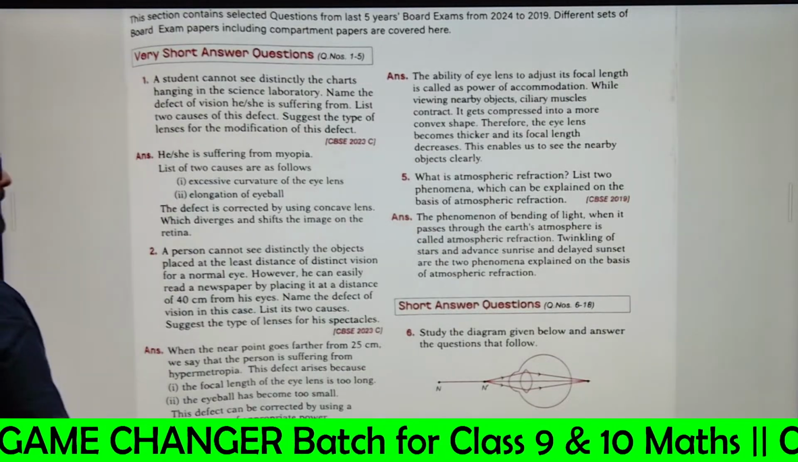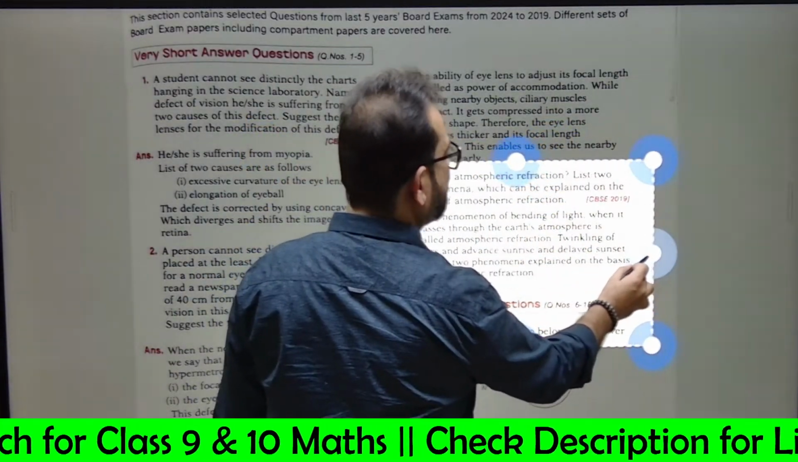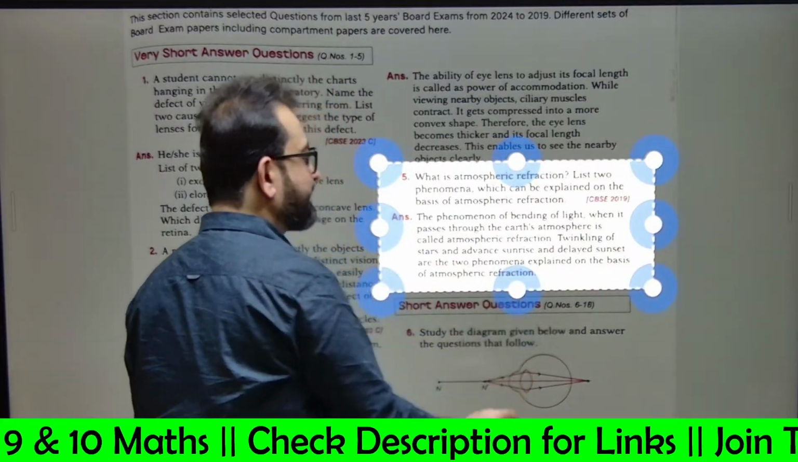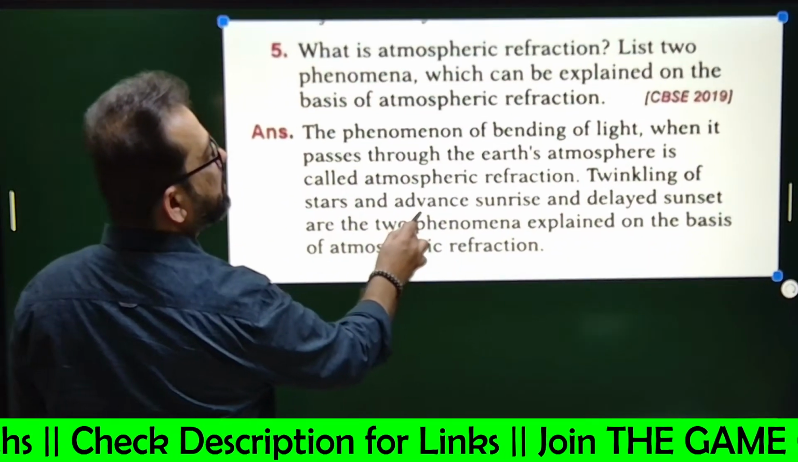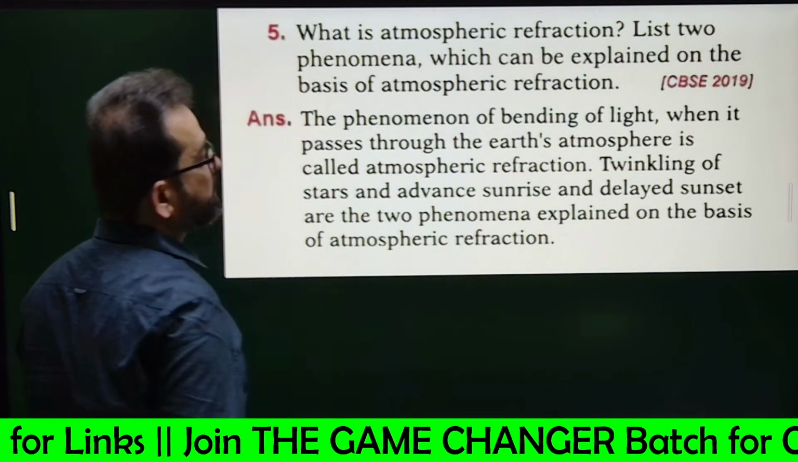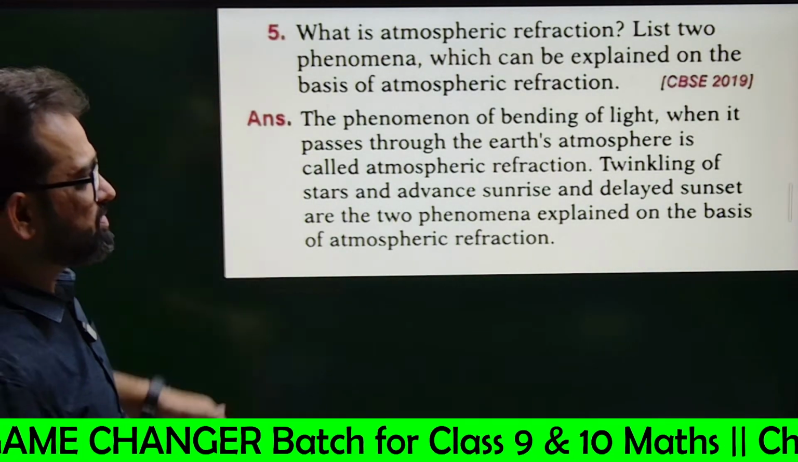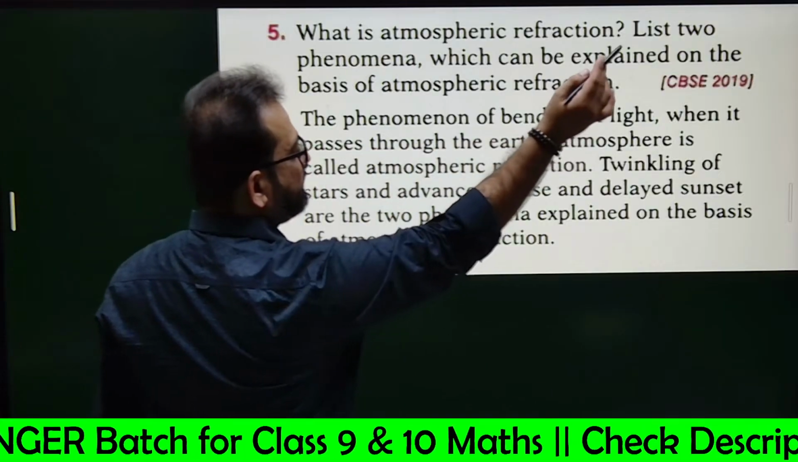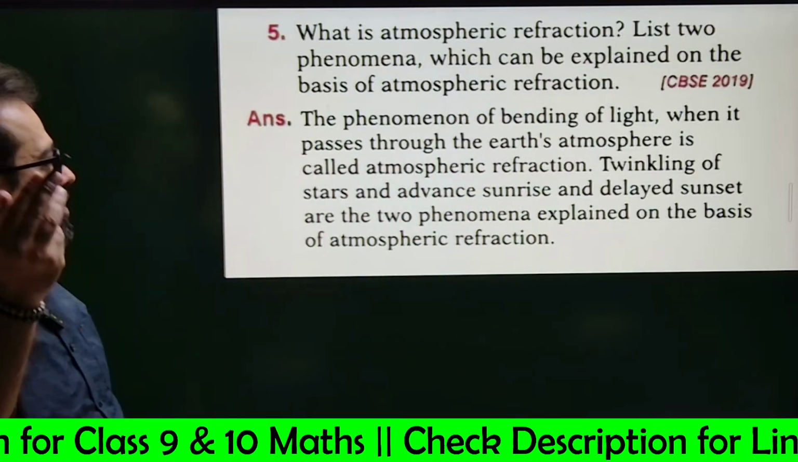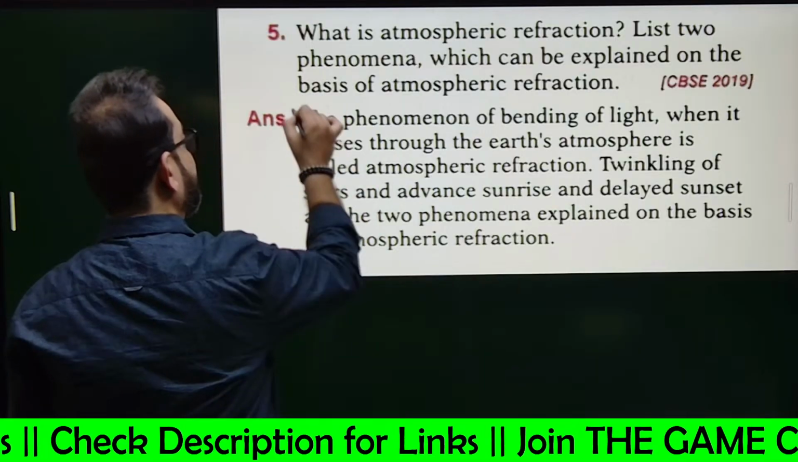Now, what is atmospheric refraction? Tell me. How to write? I'll tell you. What is atmospheric refraction? List 2 phenomena which can be explained on the basis of atmospheric refraction. Write it: the phenomenon of bending of light when it passes through the Earth's atmosphere is called atmospheric refraction. First part. You must write like this. This is point number 1.